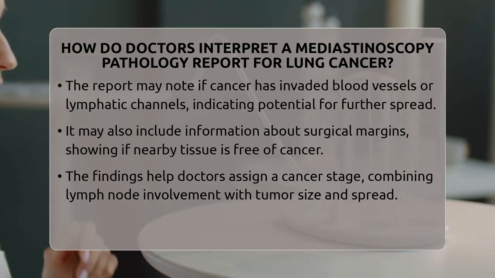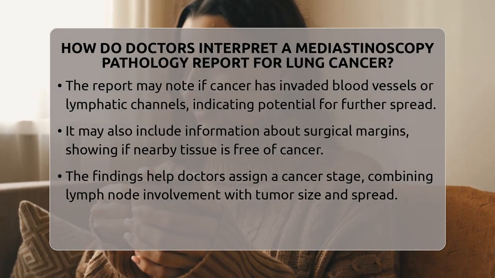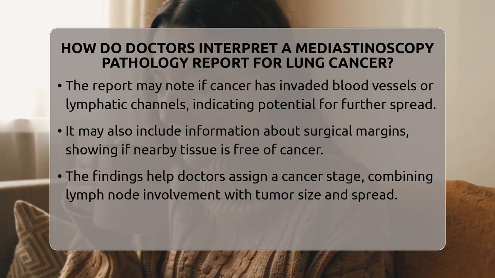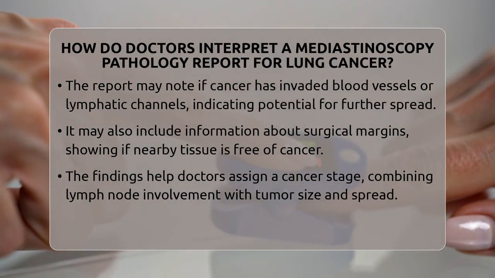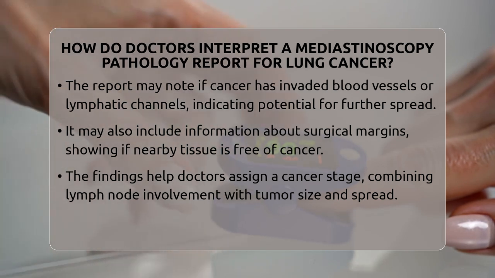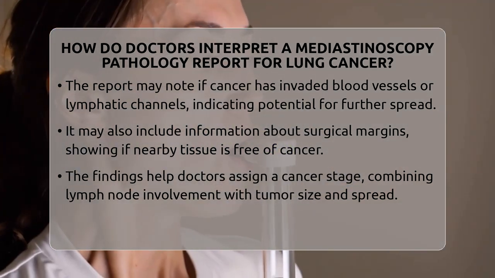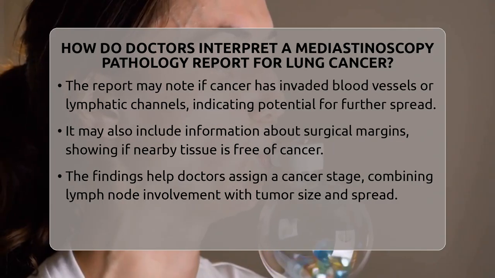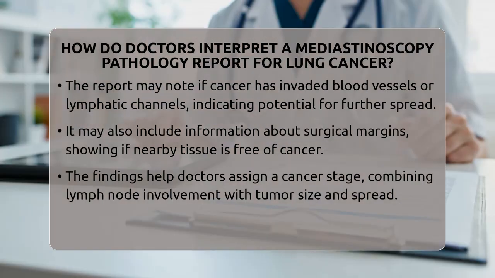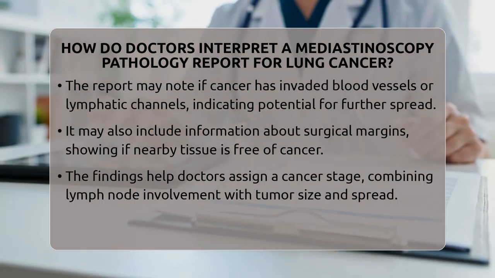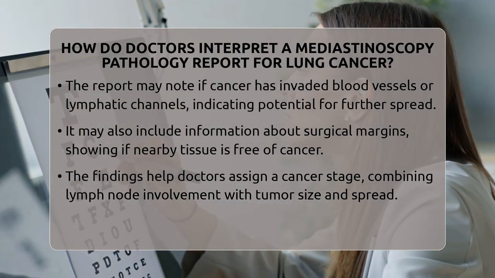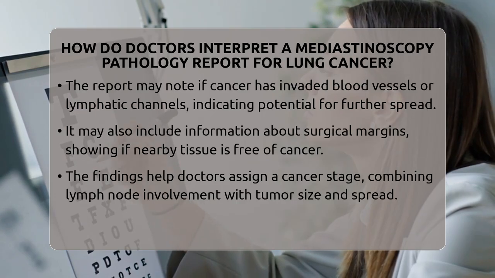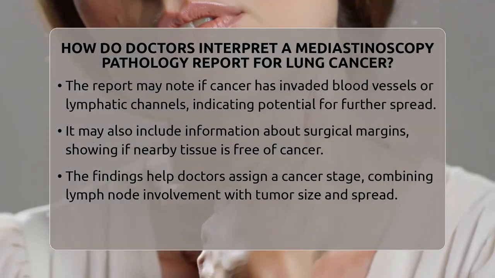Doctors interpret this report to assign a stage to the lung cancer, combining it with other details like tumor size and whether cancer has spread elsewhere. If the mediastinoscopy finds cancer in the lymph nodes, it often means the disease is more advanced, and treatments like chemotherapy or radiation might be necessary instead of surgery alone. If no cancer is found, surgery might be a good option, possibly followed by additional therapy depending on other factors.